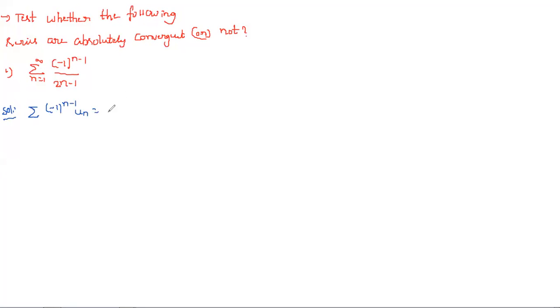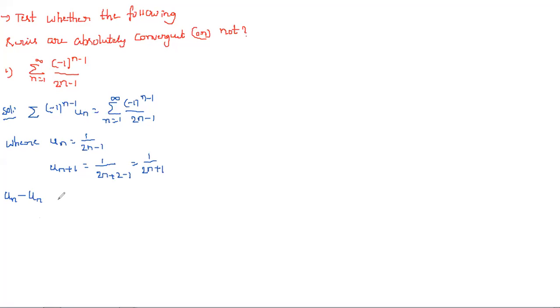Un is equal to summation n is equal to 1 to infinity minus 1 whole power n minus 1 by 2n minus 1, where un is equal to 1 by 2n minus 1, and next un plus 1 is equal to 1 by 2 into n plus 1 minus 1, so this is equal to 1 by 2n plus 1. And now if you find un minus un plus 1, that is equal to